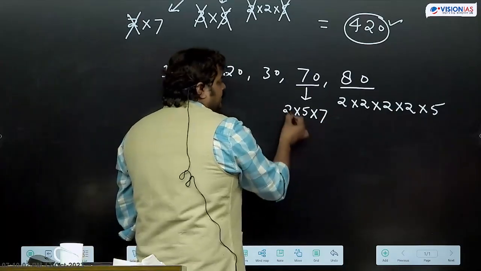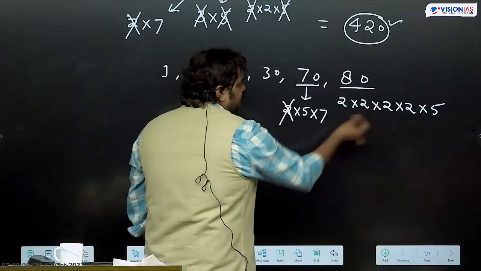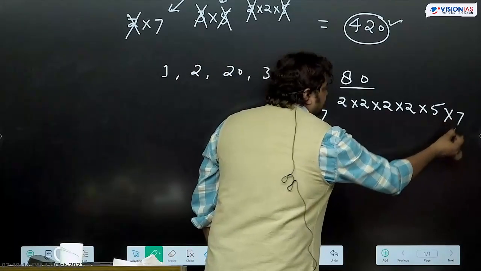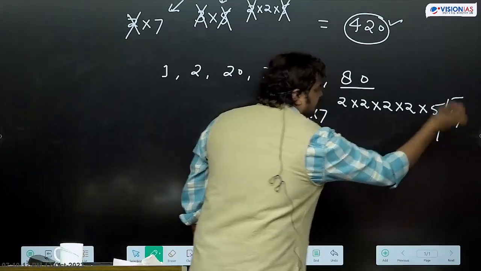2 is already there, will not take 2. 5 is already there, will not take 5. But 7 is not there, will take 7. यहाँ से we are multiplying.